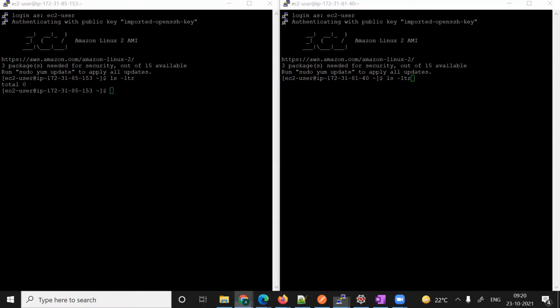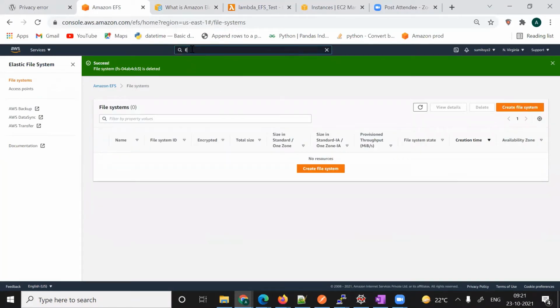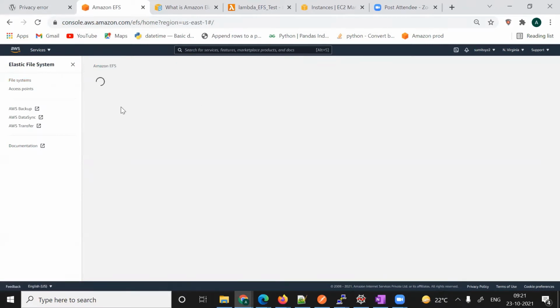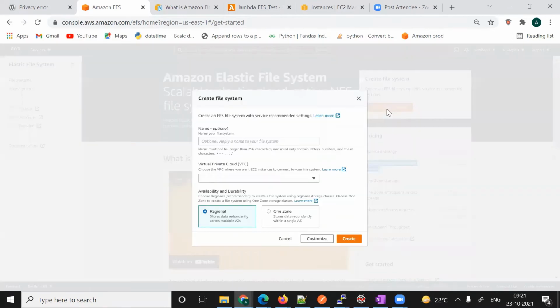So let's move to the AWS console and go to EFS. Whenever you search for EFS here, EFS is the managed file storage for EC2. You go there and create a file system. You can see the pricing here: this is for standard storage, and this is for standard infrequent access. So you can go with create file system.